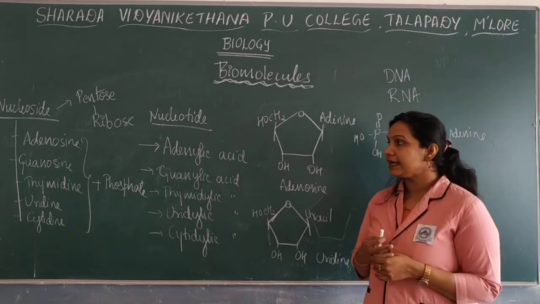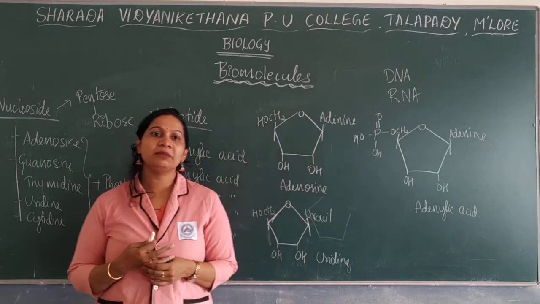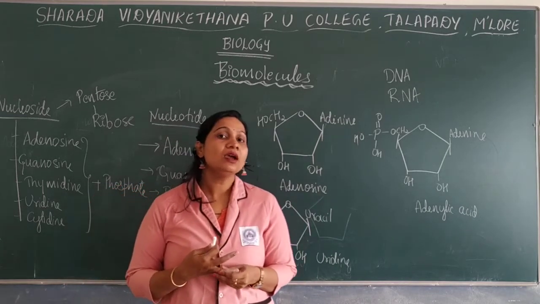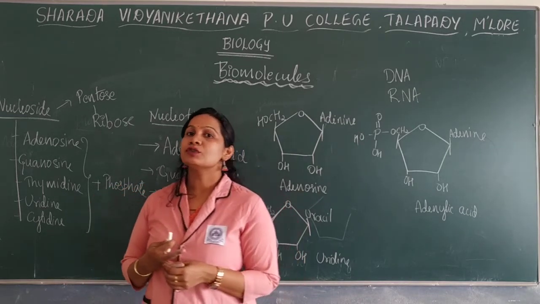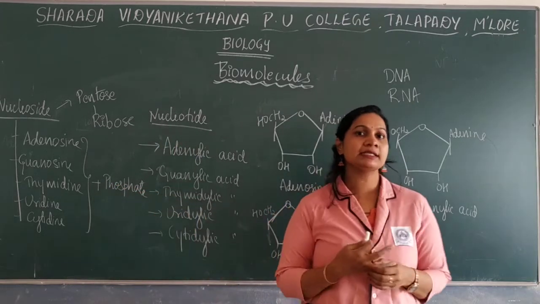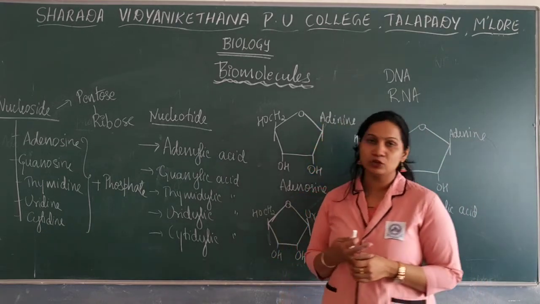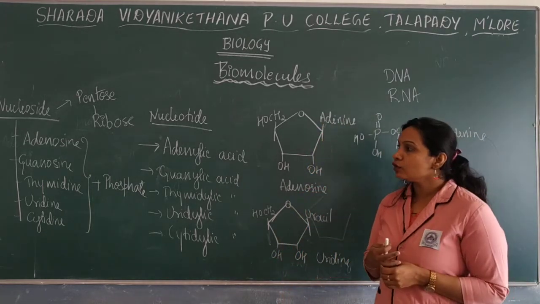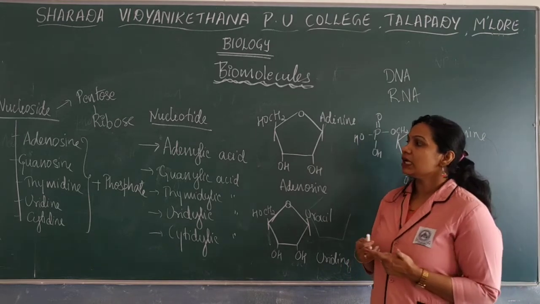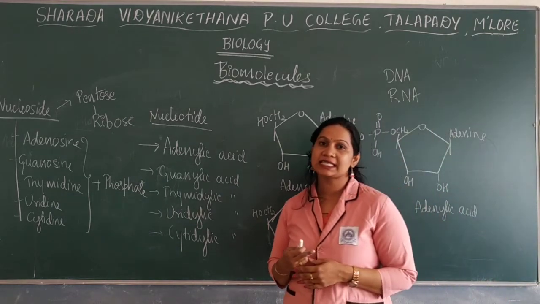Purines include adenine, guanine, and pyrimidines include thymine, cytosine as well as uracil.